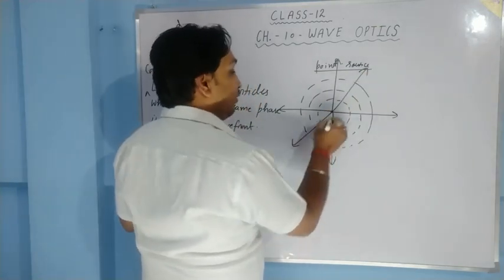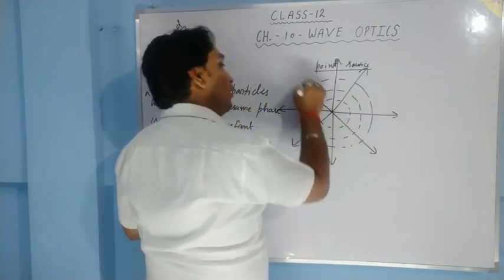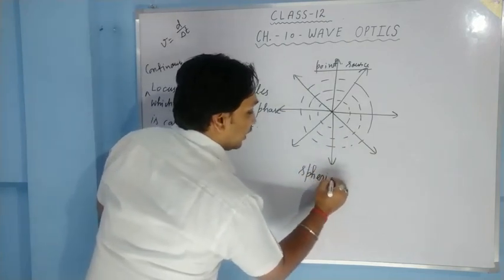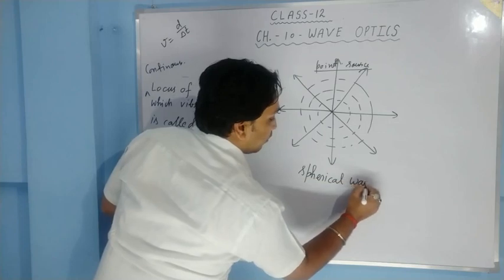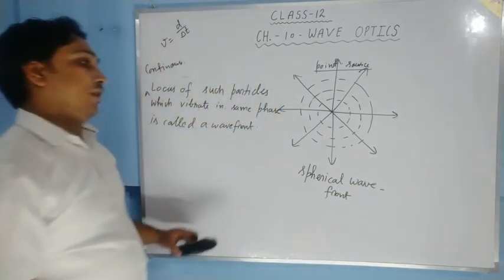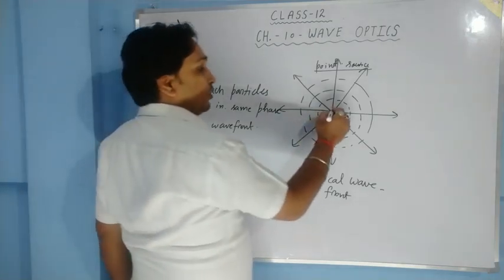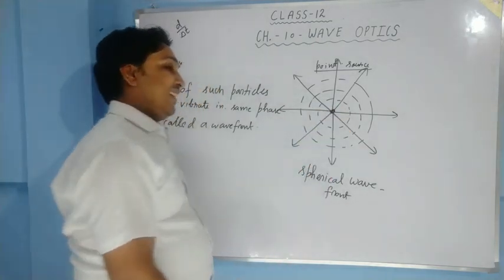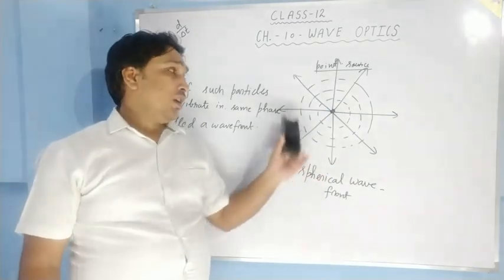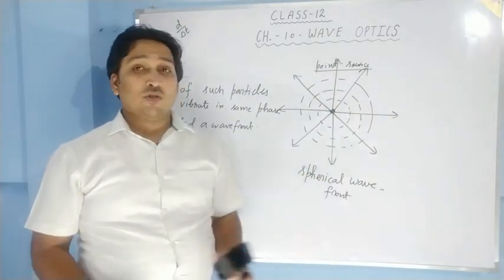So this kind of wavefront is called a spherical wavefront. When the source is a point source, then we get spherical wavefronts for the point source of light.